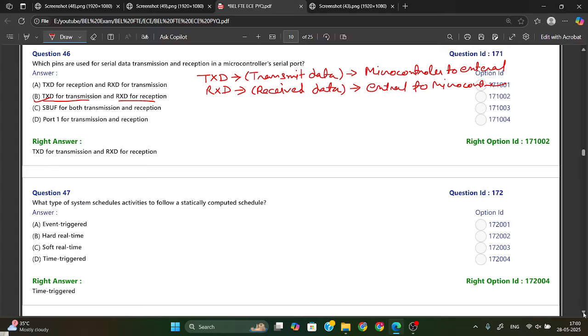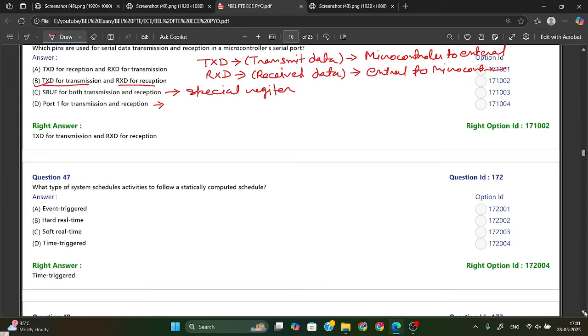Here they have given one more option, SBUF. SBUF is used for both transmission and reception, but SBUF is not a pin. It is a special register in the microcontroller. And port 1 is generally used for input and output purposes. So from here option B is your right answer.